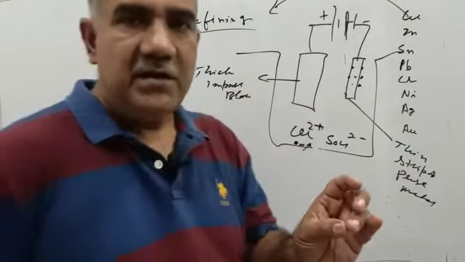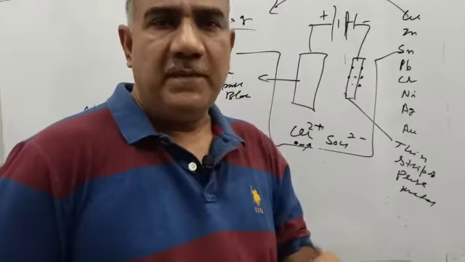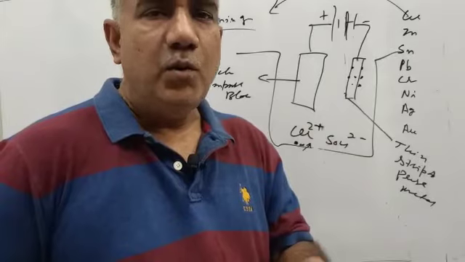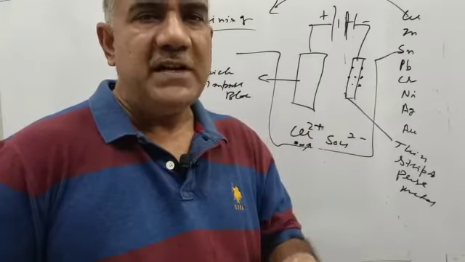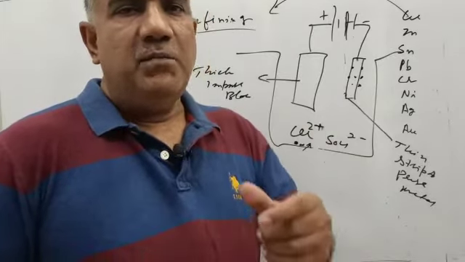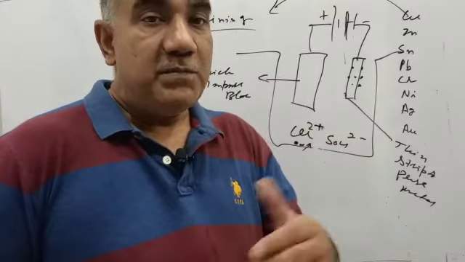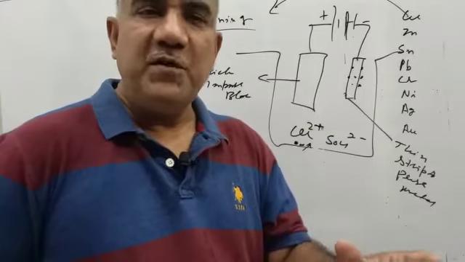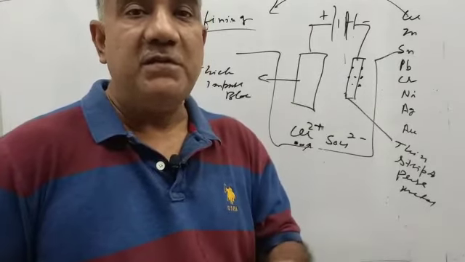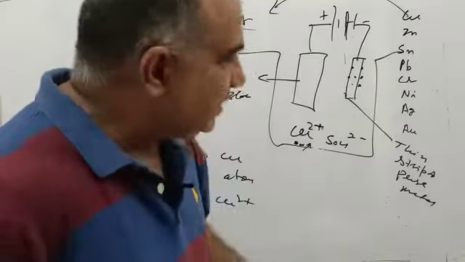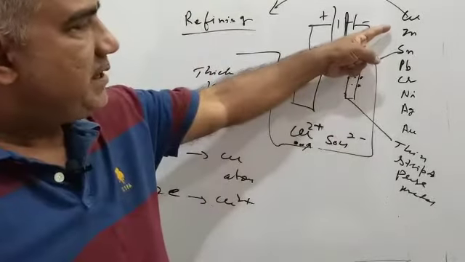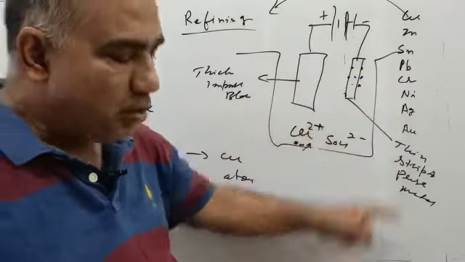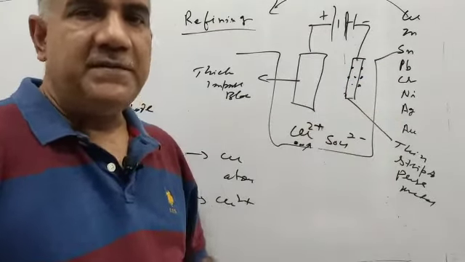There are numerous refining methods, and which method will be employed depends upon which metal you want to refine. It also depends upon the type of impurities present in the metal. The most widely used and most important one is electrolytic refining, and it is particularly important for us because it is in our class 10th syllabus. So today we are going to study electrolytic refining. These are the metals that can be electrolytically refined: copper, zinc, tin, lead, chromium, nickel, silver and gold.